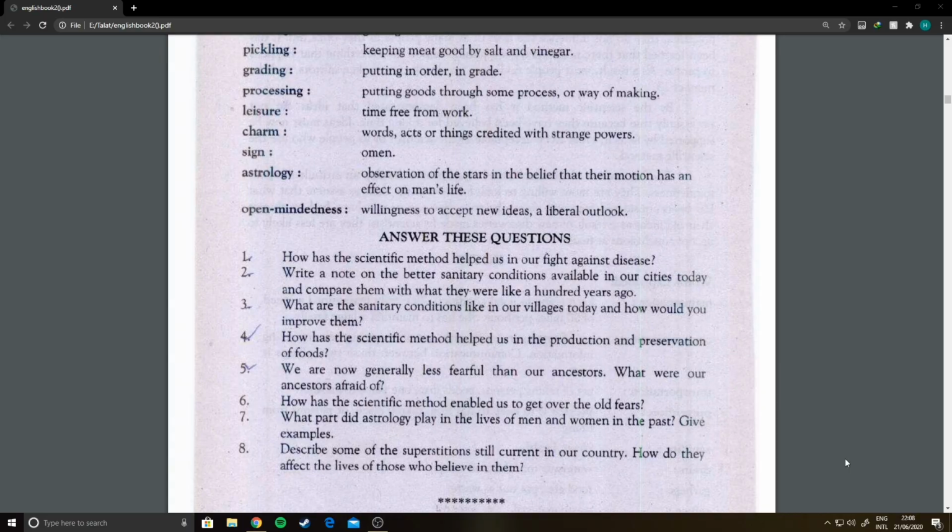Nowadays agriculture science is a complete branch of science. They are giving good seeds to the farmers, they are giving fertilizers to them, and they are giving knowledge about this field to them. How can they get good crops?